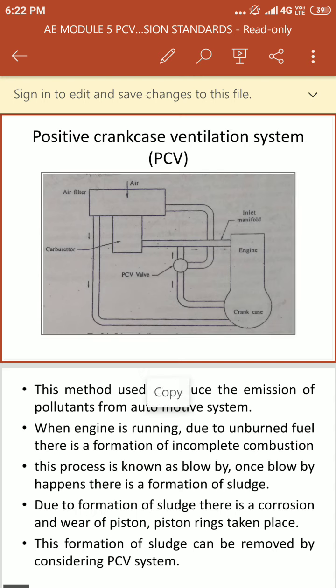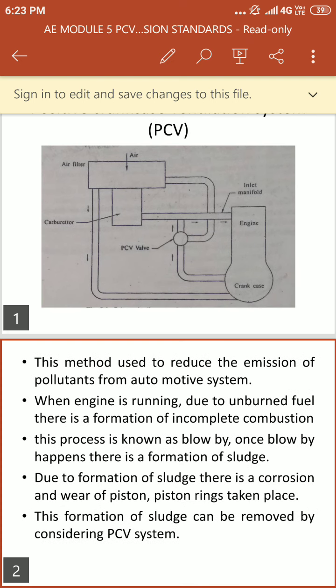First, when the engine starts to run, if a sufficient amount of fuel is not supplied for the engine, incomplete combustion can happen. When incomplete combustion happens, that process we call blow by.